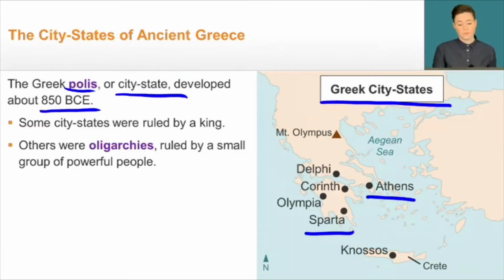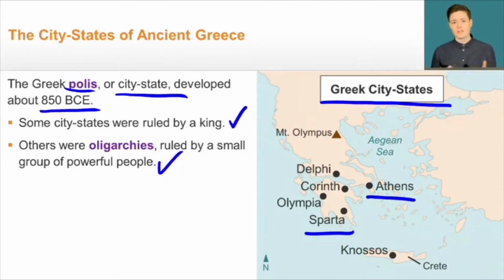Some of these states were ruled by a king, by one centralized authority. Others were oligarchies. It meant that they were ruled by a couple of different small, powerful leaders. And what we see here is that just like in the Mycenaean era, there's no centralized government. So each of these city-states have their own government, their own independent affairs, and occasionally there's conflict between them.